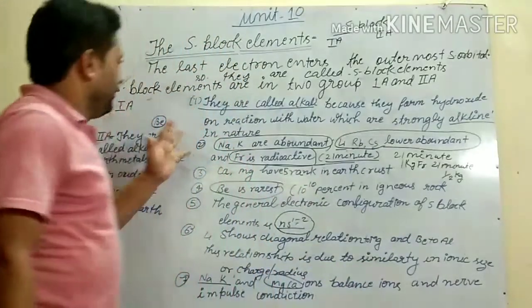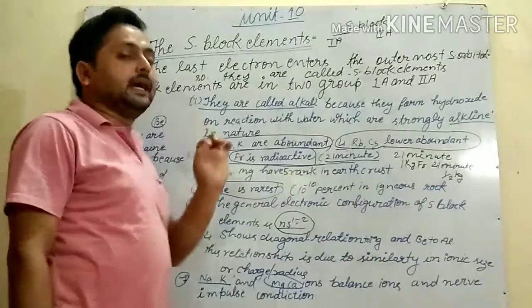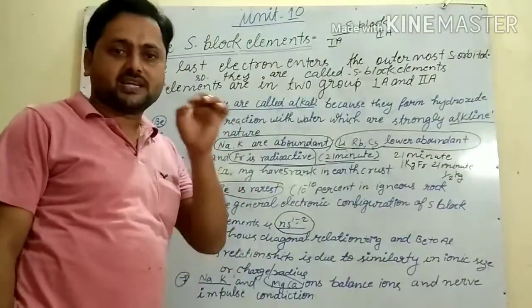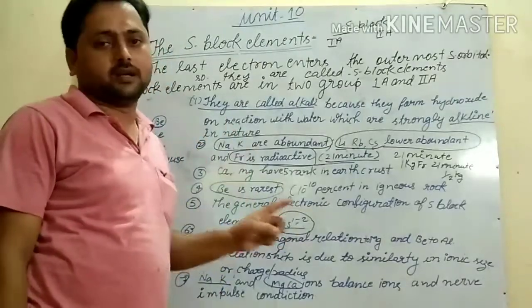So here we have discussed the S block elements. Why are they called S block elements? Because their last electron enters the outermost s orbital.